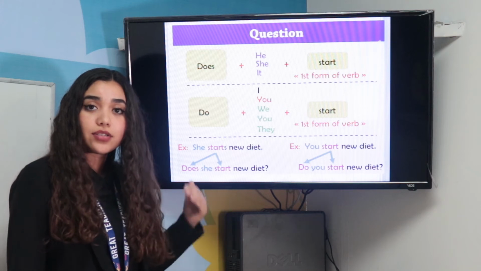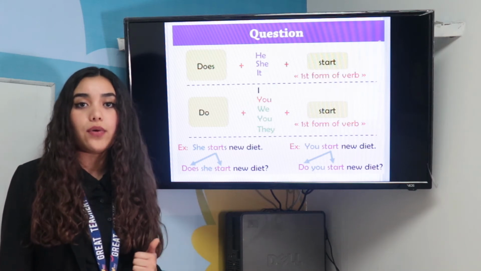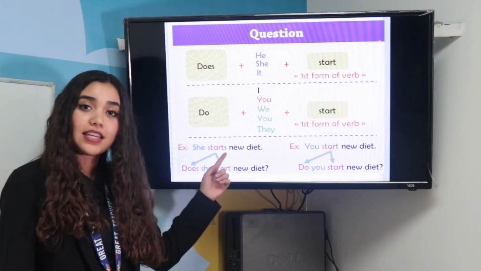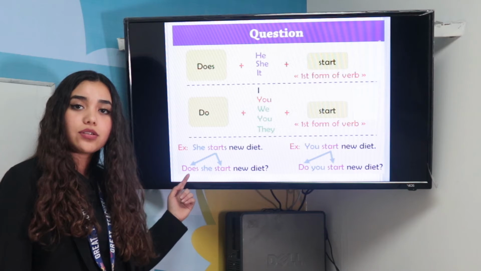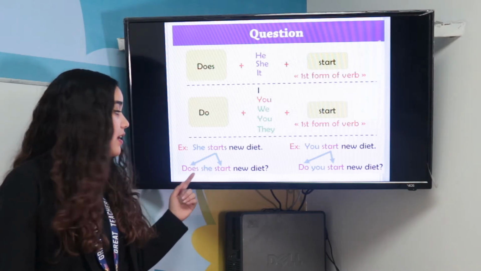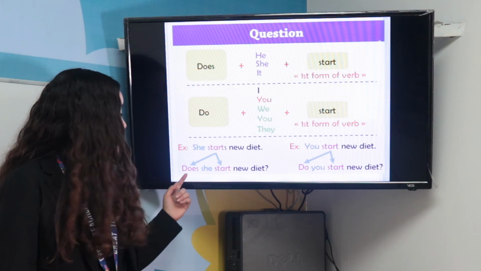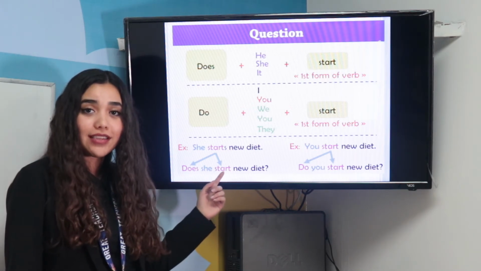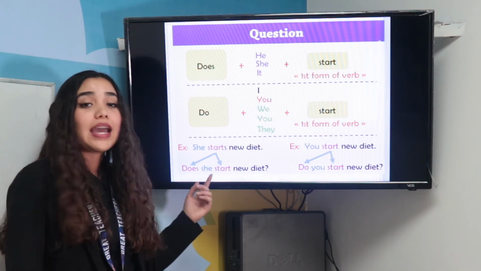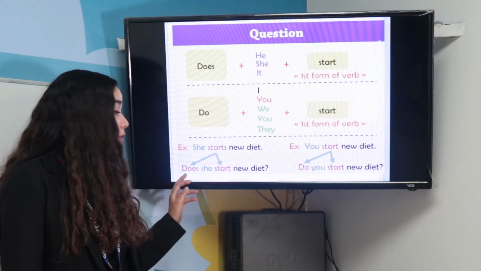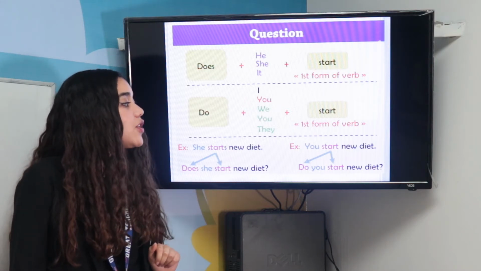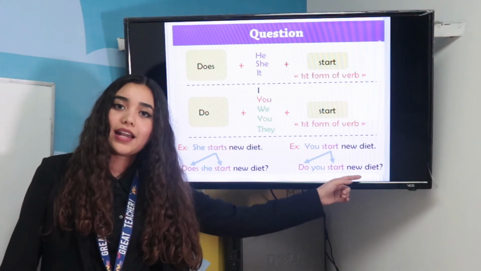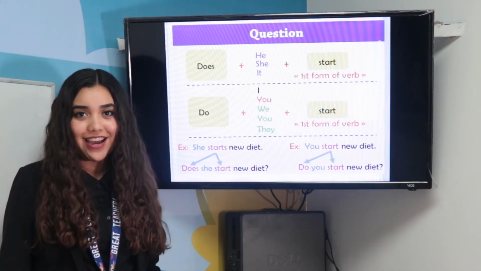And here we are going to see how we change a sentence to a question. She starts new diet. Notice here we have the s at the end of the verb. But in the question, we are going to delete the s because we are going to add does. Does she start new diet? Here we are using the verb in simple present and without the s because remember we already have the auxiliary. And then, you start new diet doesn't change. We only add do and the question mark. Do you start new diet?